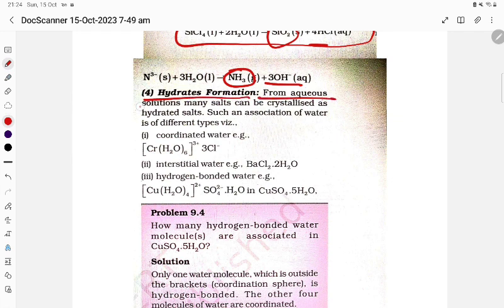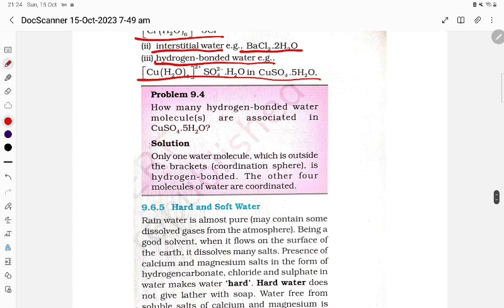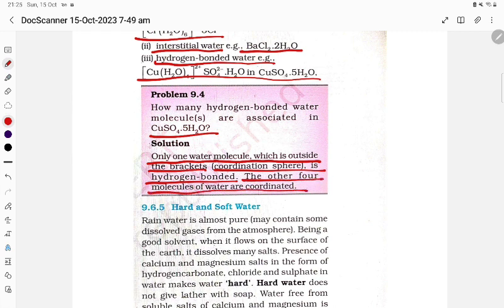Hydrate formation. From aqueous solution, many salts can crystallize as hydrated salts, with association of water of different types. Coordinated water, this is there. Interstitial water, BaCl2 dot 2H2O. Next one, hydrogen bonded water, student. So how many water molecules are associated in copper sulfate? That is 5. Only one water molecule is outside the bracket, outside the coordination sphere, and it is hydrogen bonded. The other 4 water molecules are coordinate bonded, student.